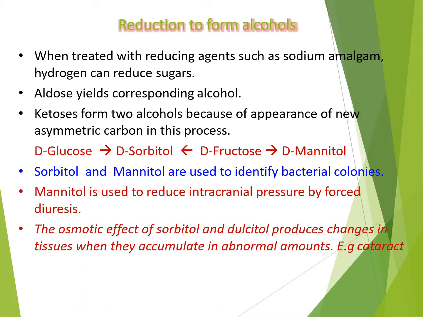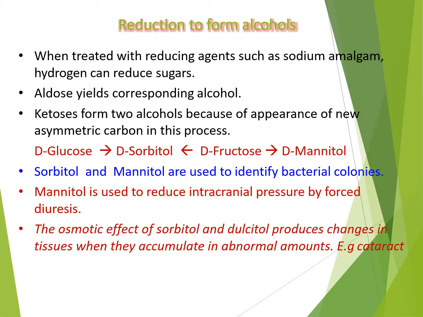whereas the ketose, that is D-fructose, upon reduction gives 2 alcohols, one is D-sorbitol and another one is D-mannitol. And some other carbohydrate molecules like D-galactose give D-dulcitol on reduction, and D-mannose on reduction gives D-mannitol. Like that, D-ribose on reduction gives D-ribitol.